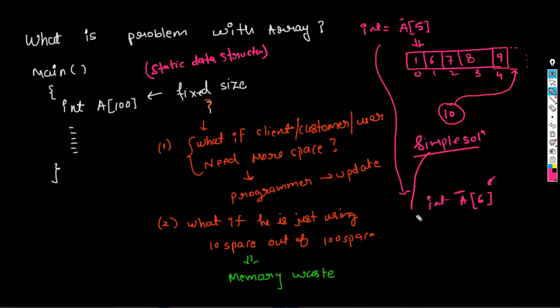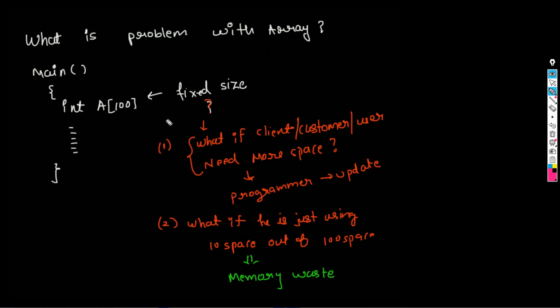A simple solution you might say, sir, is to create one array and store all the values in it, then create one more array and append those values inside that array. It sounds weird, so don't stress much on this. The problem with the array is that once you fill it, yes, that's a correct observation.